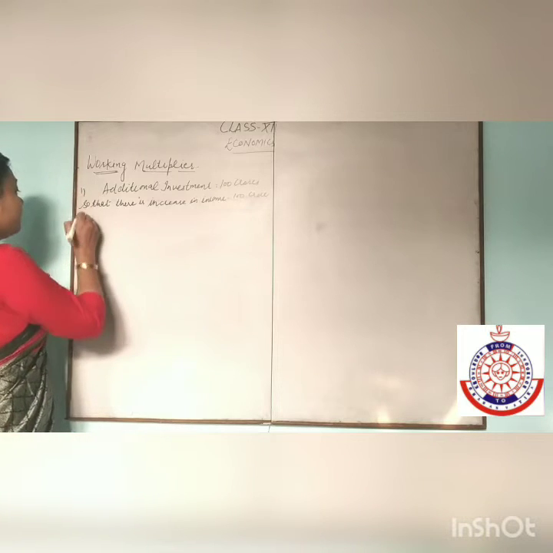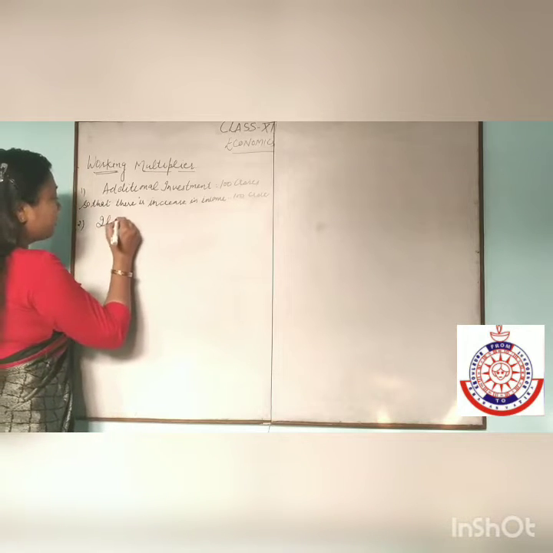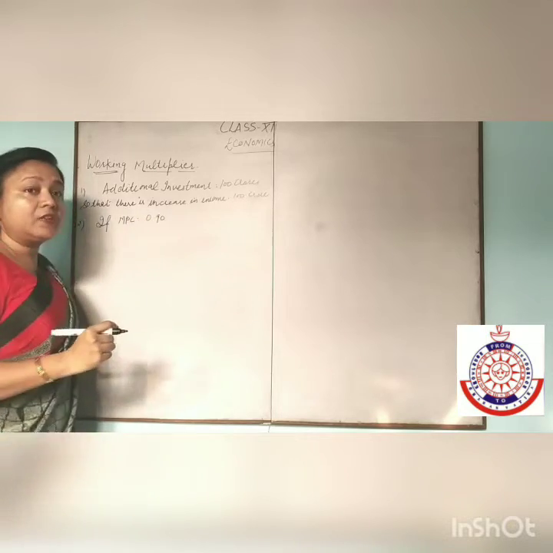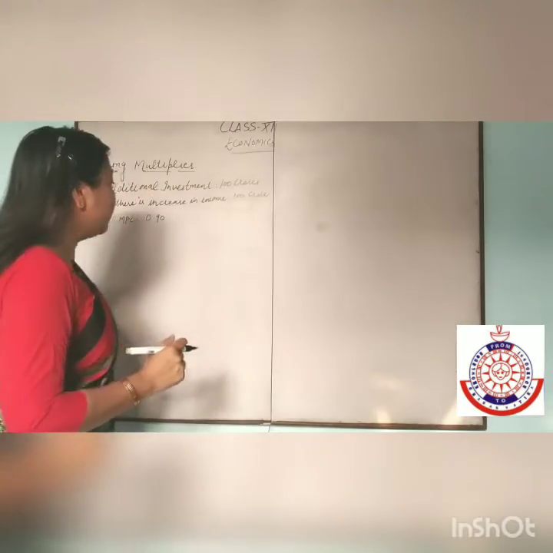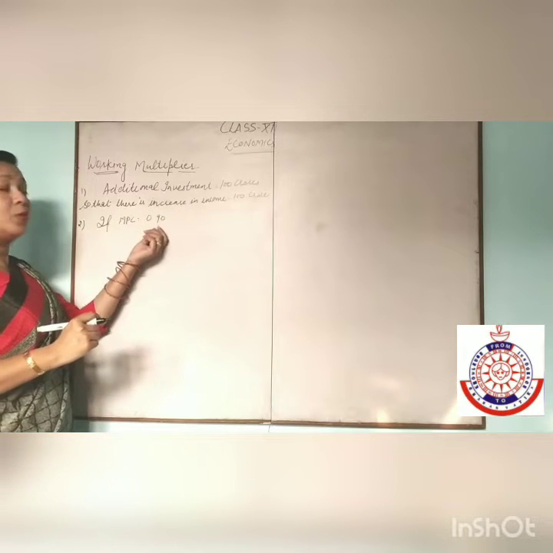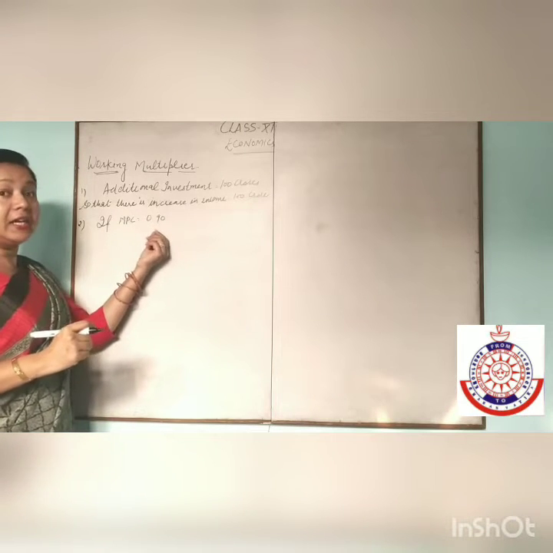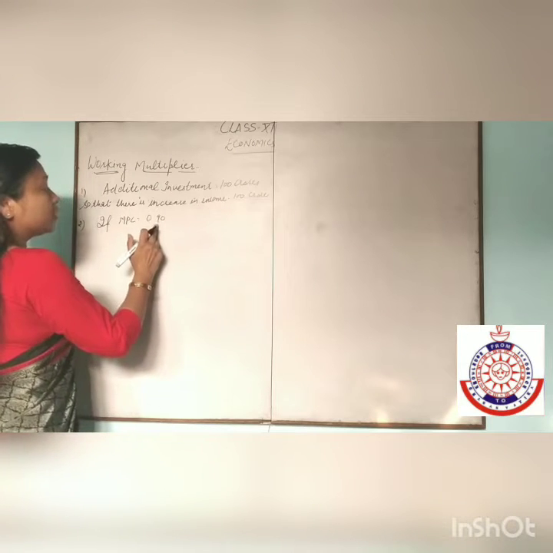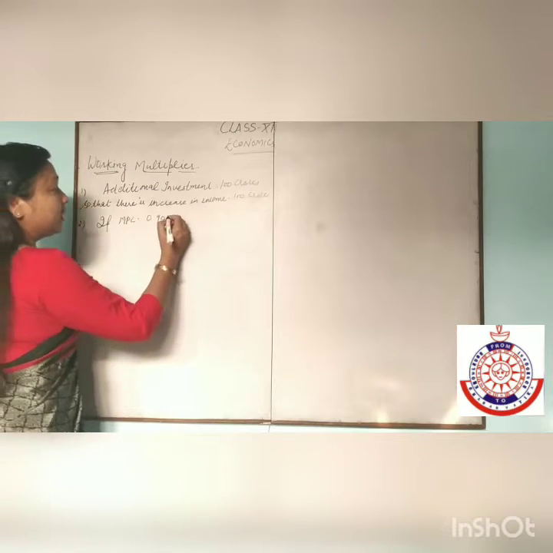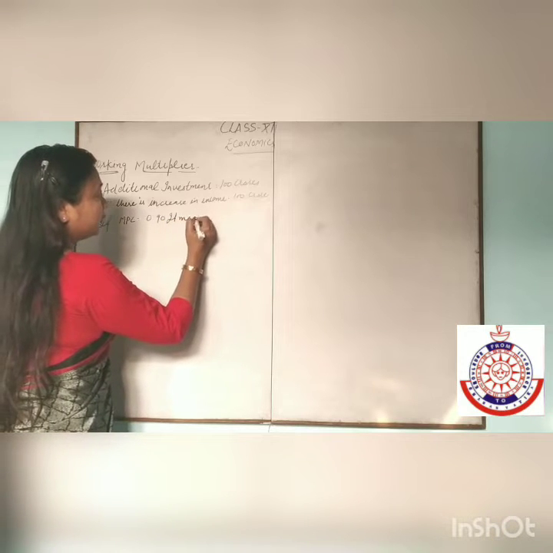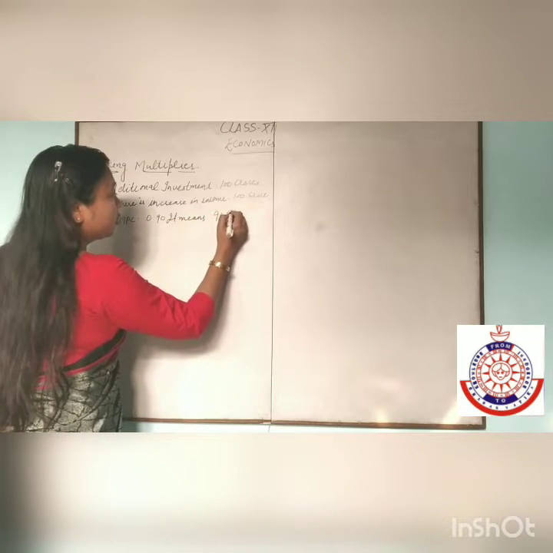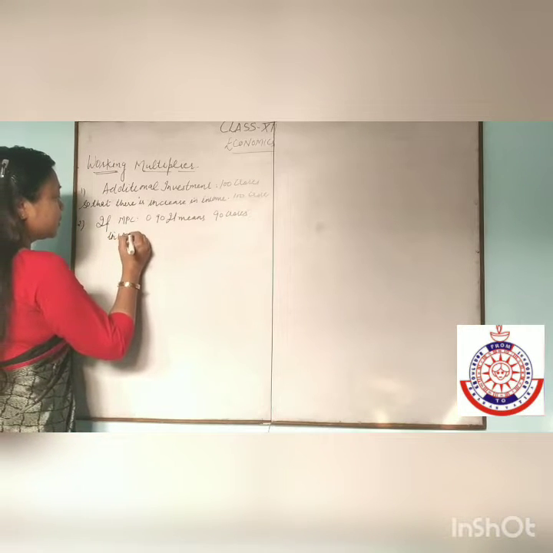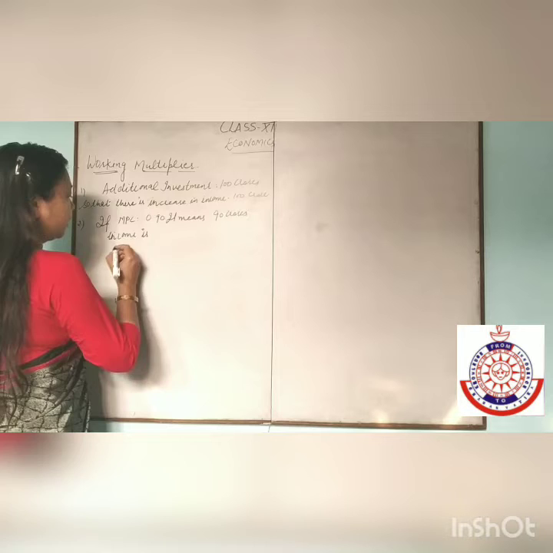Now the second point: if MPC is 0.90, it means the marginal propensity to consume is 90%. Then 90 crores of income is increased in the second round.